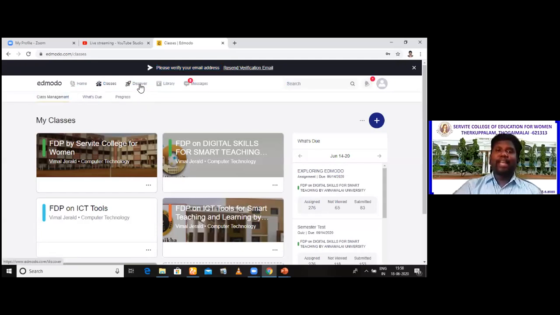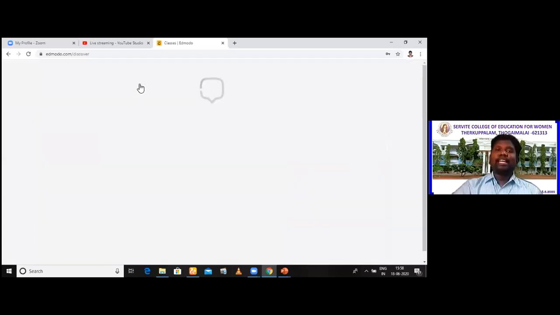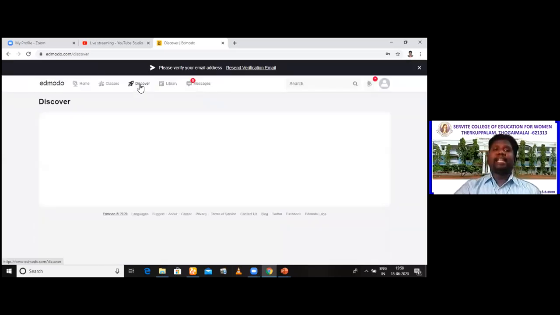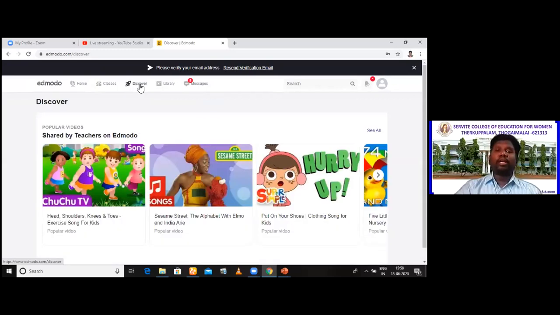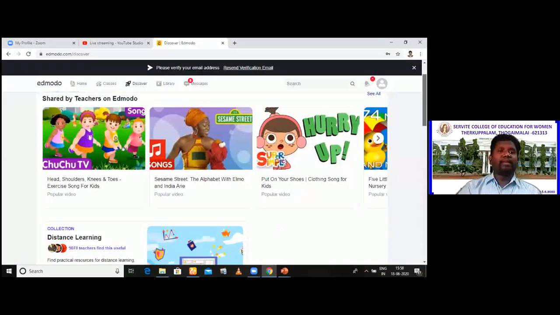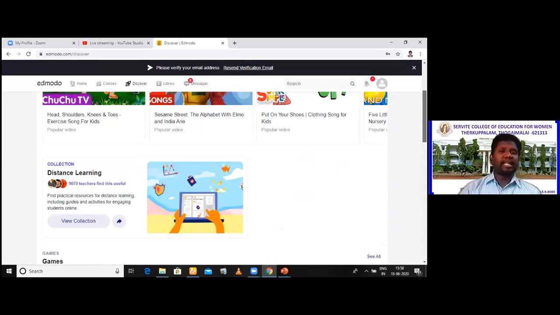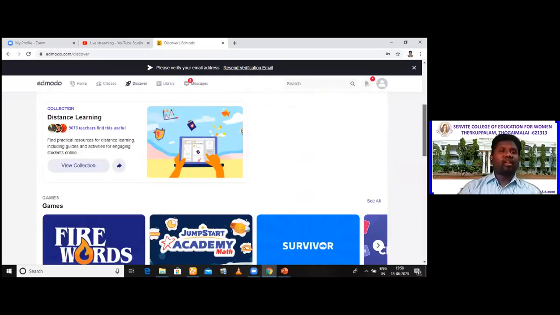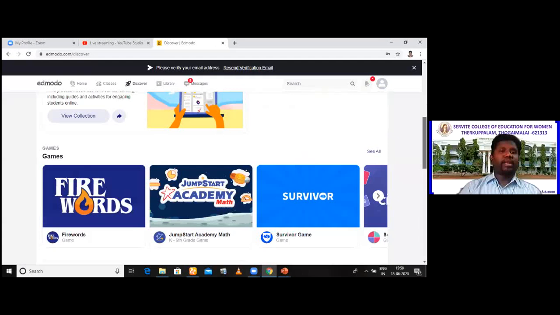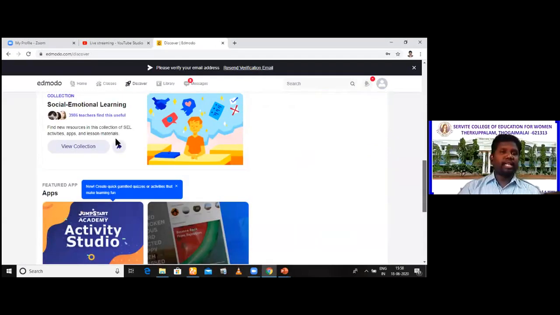Discover is the page that gives you different materials provided from across the globe. As I told you, it is very prevalent in European countries. They use it for school children. There are a lot of materials available, such as distance learning material. For children there are a lot of materials available. You can make use of it if you are free. For children there are a lot of rhymes and other things.